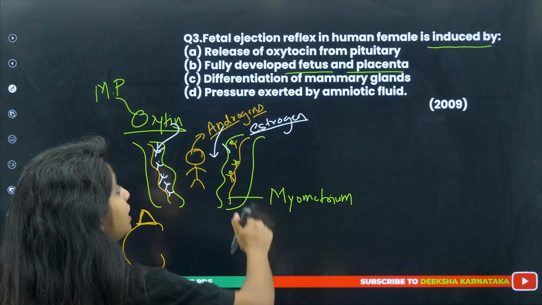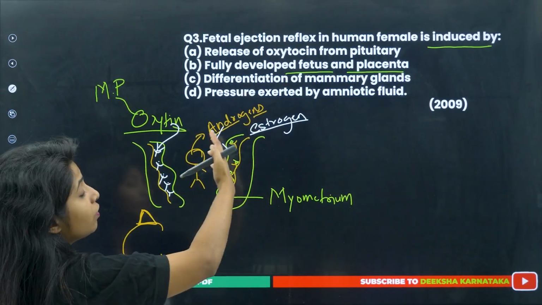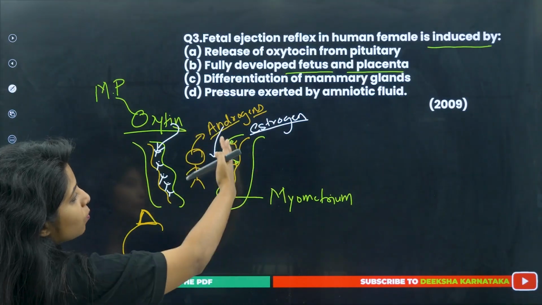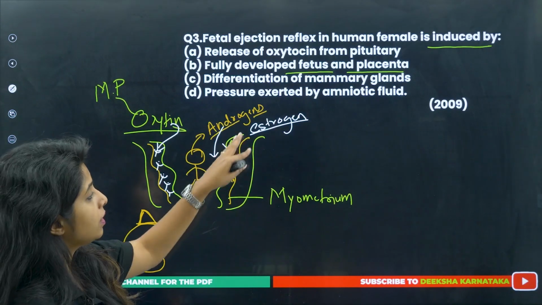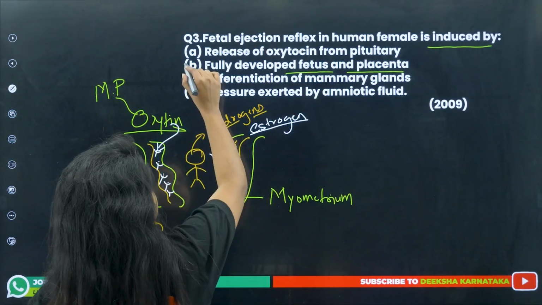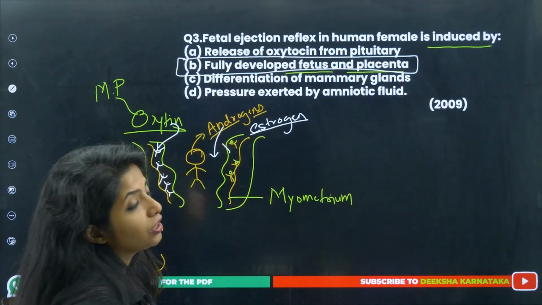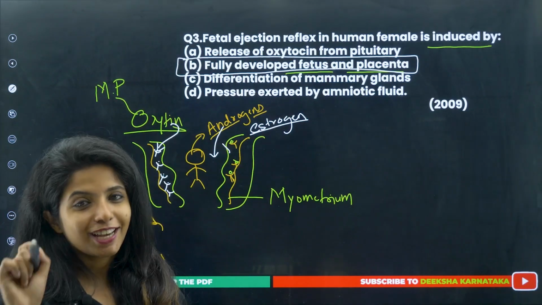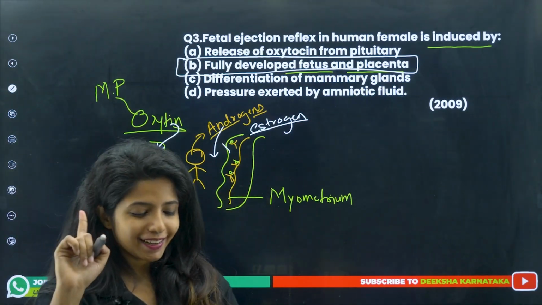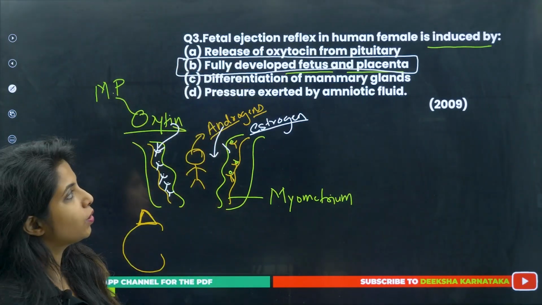But who induced it? It is the fully developed fetus. It is the one that releases androgens, and then again, as I said, there will be conversion of androgen to estrogen, and this estrogen will be increasing basically the number of oxytocin receptors in the myometrium layer. So this is done by the fully developed fetus, children, and the placenta. It is given directly in your NCERT textbook. If you read the chapter properly, you will be able to find it. This came in 2009, and if you got it correct, give yourself +4 marks. We do not have to go for the next options as well, because we already saw the option.